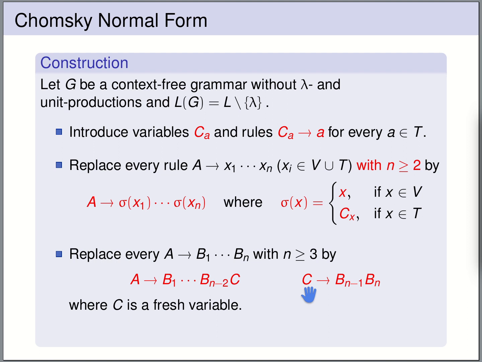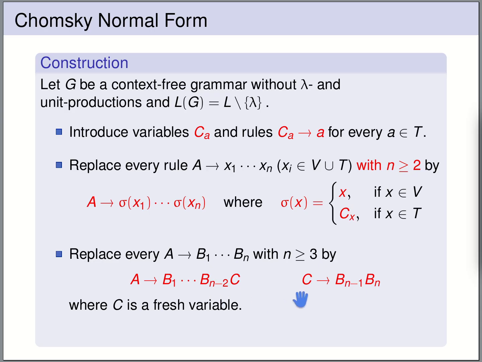And we've seen this idea already applied when we've transformed right linear grammars into strictly right linear grammars. Also then we have split the rules. So how does this work? If you have a rule, A can be rewritten to B1 up to Bn, where n is greater or equal to 3, then we are going to split this into 2 rules. We're introducing a fresh variable c, and we replace the original rule by 2 rules, one saying that A can be rewritten to B1 up to Bn minus 1 c, and c can be rewritten to Bn minus 1 Bn.